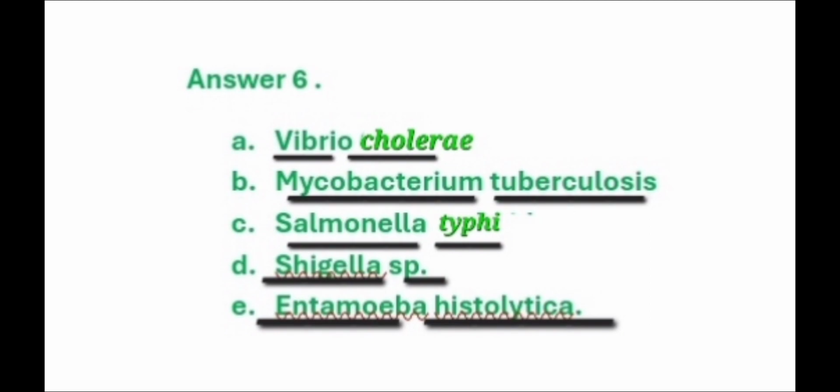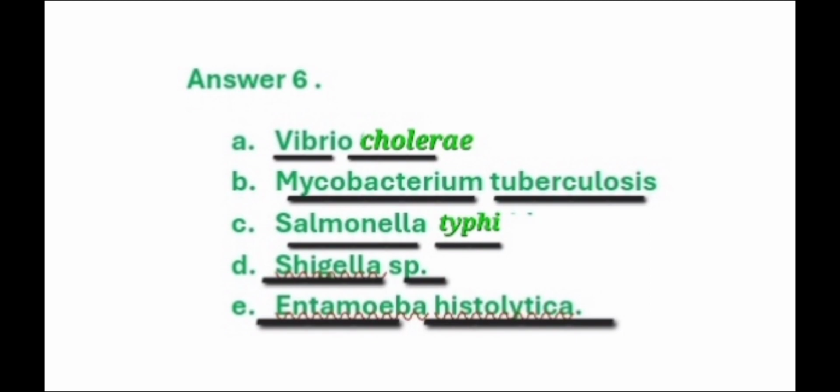And then subpart D is about the bacillary dysentery, which is caused by Shigella species. And the last subpart E is the amoebic dysentery, which is caused by Entamoeba histolytica. In writing these scientific names, which comprise a generic and a specific part, the generic name starts with a capital letter and the specific name starts with a small letter. It should also be underlined when you write in your handwriting. Otherwise, it's usually mentioned in italics.